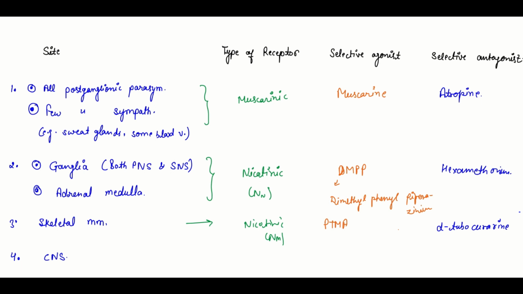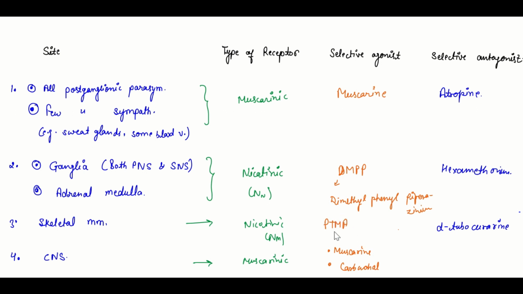Okay, and for the central nervous system, the type of receptor found here is muscarinic receptors. The selective agonists which act on these receptors are muscarine and another is carbachol.